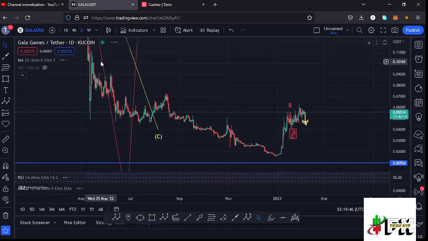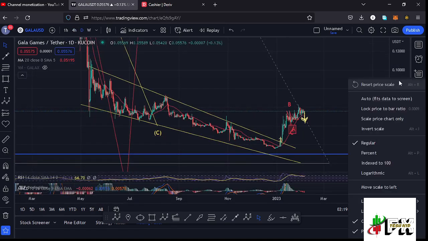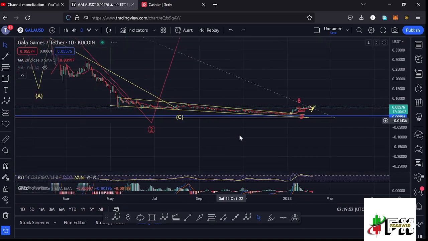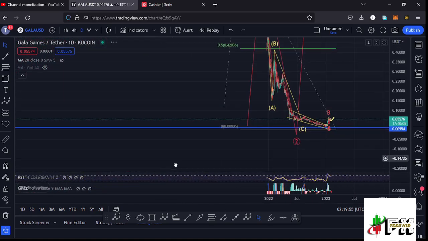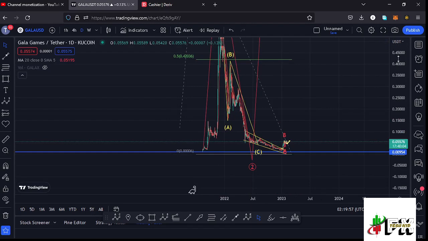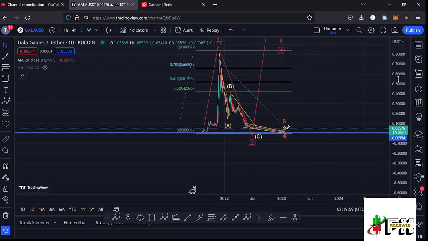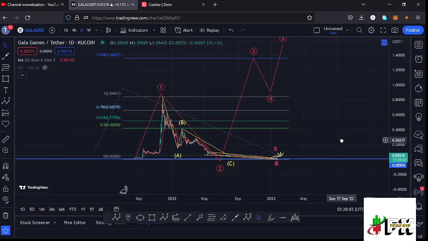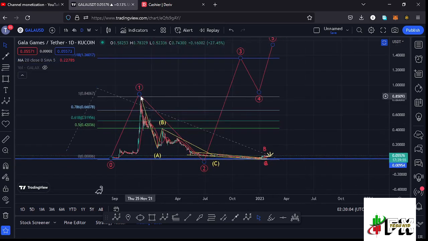And jumping to the daily charts to give you the long-term scenarios that I'm expecting to play out, basing it on the Elliot wave structures, you can see that here on the daily chart I have this Elliot wave structure in red, where you can see that Gala Games, from these low prices that we had been trading within, we saw a very nice bounce to the upside, making it to an all-time high at around the $0.85 mark. Then we started the bear market, where we had been seeing lower prices in this ABC corrective structure, which might have given us the low for this second wave.